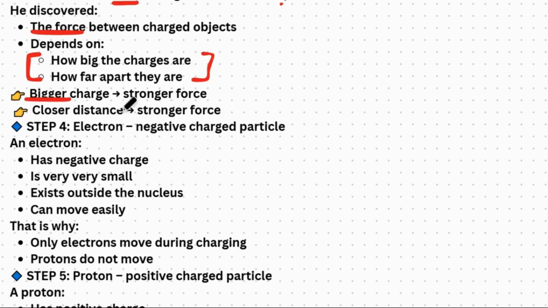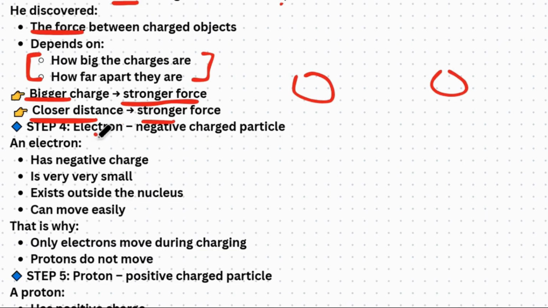If there's a bigger charge, it means a stronger force. And if they are closer, it means a stronger force. Obviously, if something is big, it's going to attract or repel with more force, and if something is close, the attraction is going to be stronger.